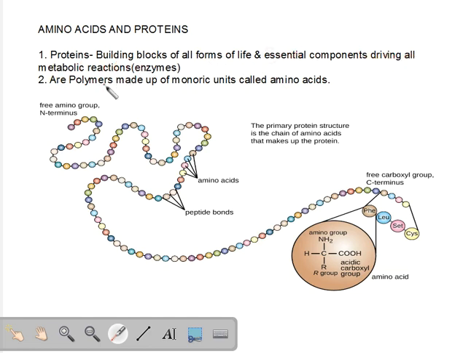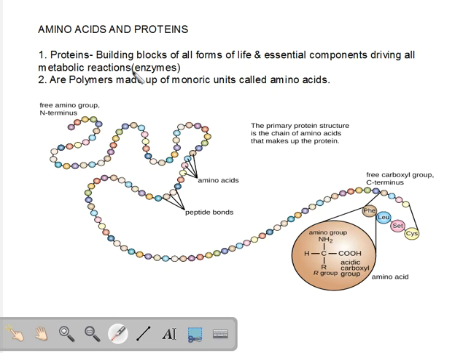Now, what do we mean by metabolic reaction? The chemical reactions of life, all of them are called metabolic reactions. For example, respiration itself, the breakdown of glucose or any other respiratory substrate. For example, even fats can be broken down for respiration. So the breakdown of molecules is metabolism. Also the building up of molecules, for example, proteins or fats, synthesis of carbohydrates, or building up of DNA. All of these are metabolic reactions.